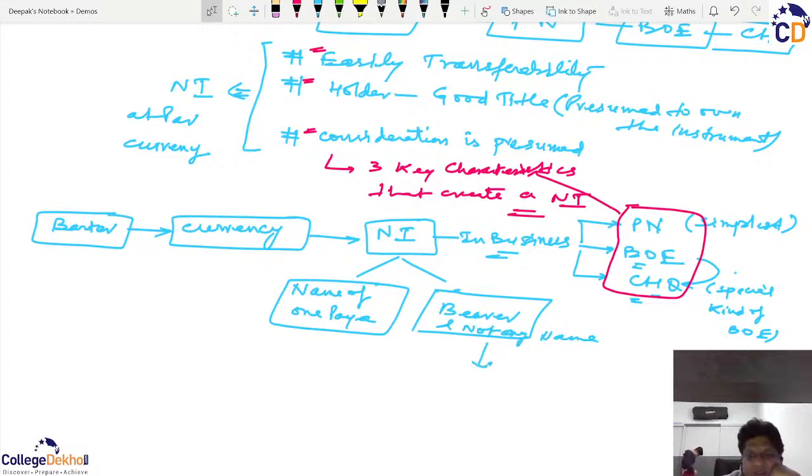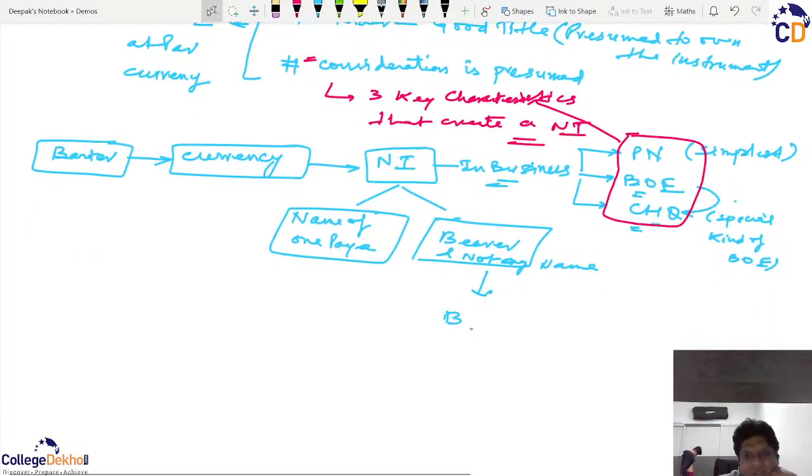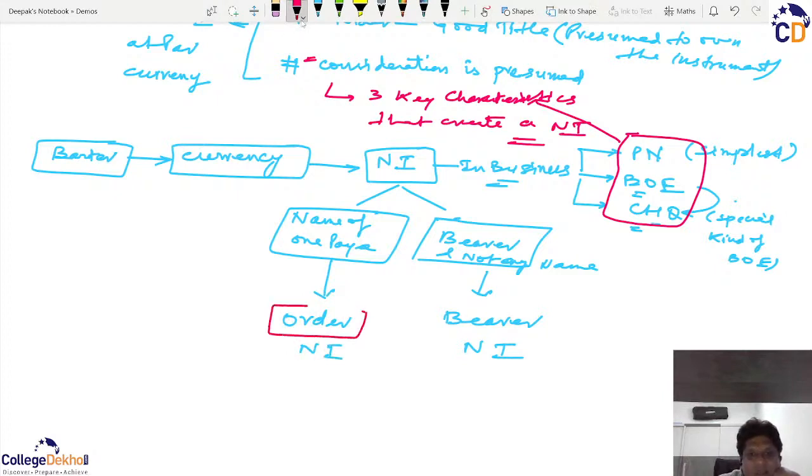So if I do not write any name, then we say they are bearer negotiable instruments. And if I write the name of any one person, then we say these are order negotiable instruments. So we can say that these negotiable instruments are either order instruments or bearer instruments.